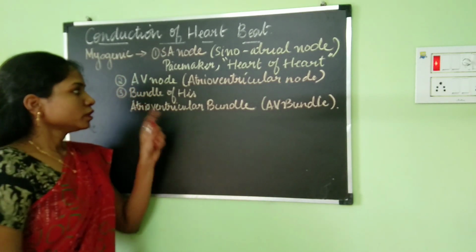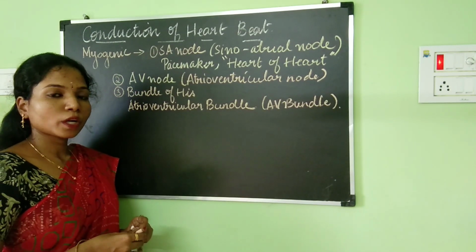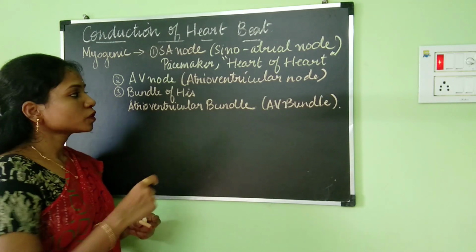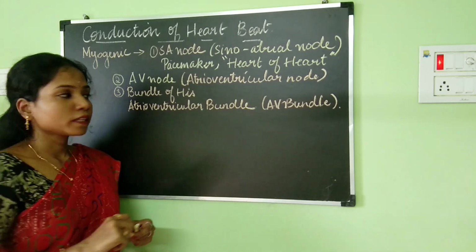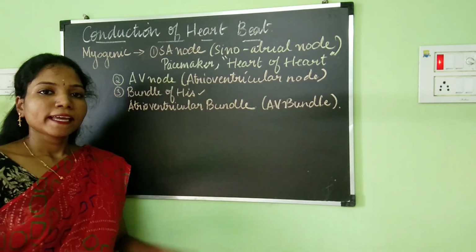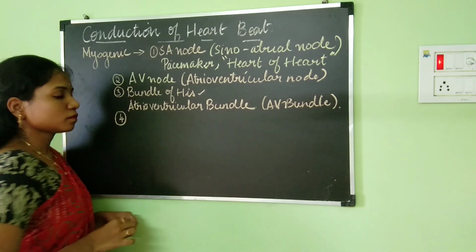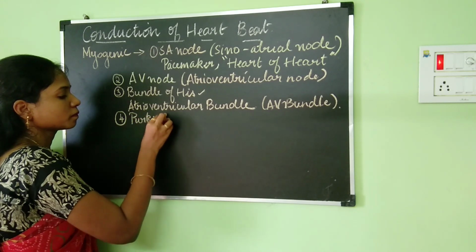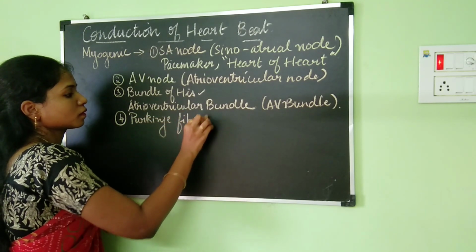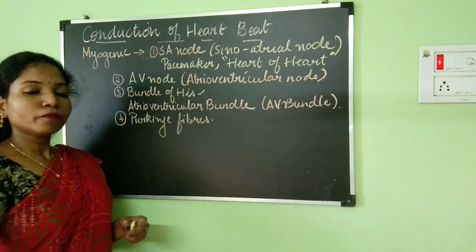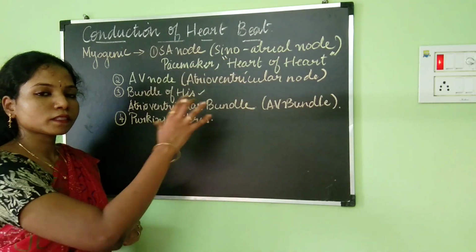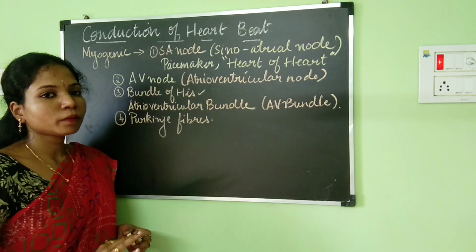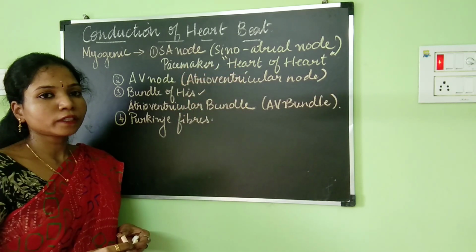The reason why this is known as the bundle of His is that it was named after the person who discovered the bundle. The person who discovered it was His. Now the fourth autorhythmic cells are the Purkinje fibers. These are the 4 groups of specialized cells present in human beings. Now let's see how the conduction of heartbeat takes place with the help of these 4 types of cells.